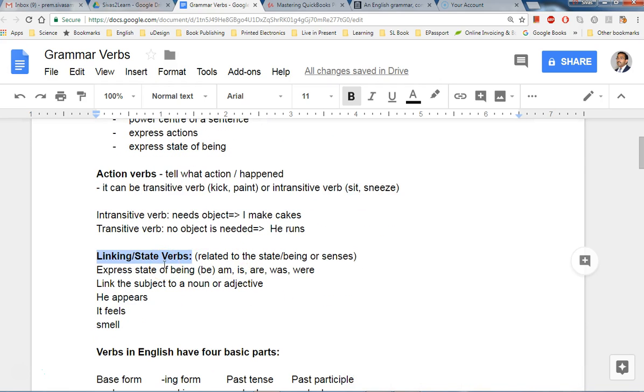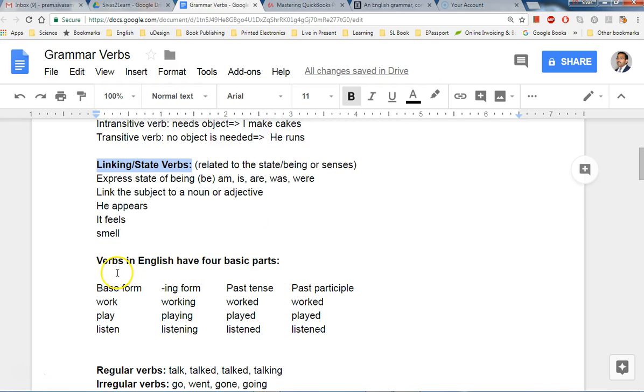The other one is actually linking or state verbs. They're related to the state or being, or sometimes can be perceived by senses. They express state of being, such as appears, feel, smell, or am, is, are, was.